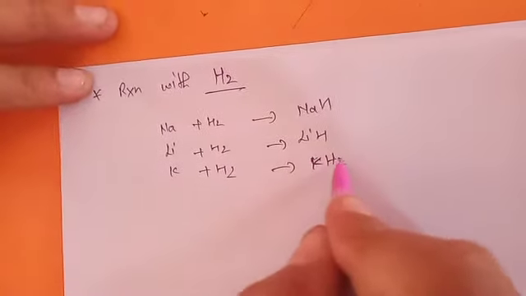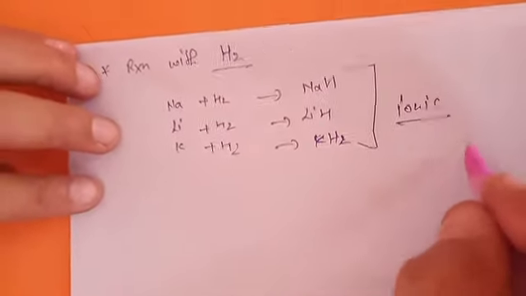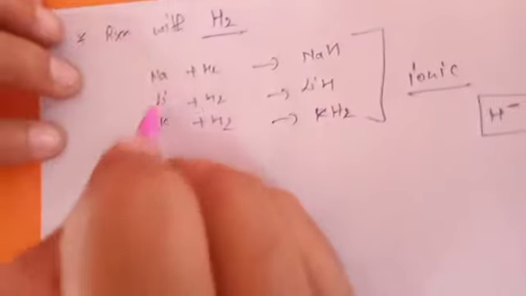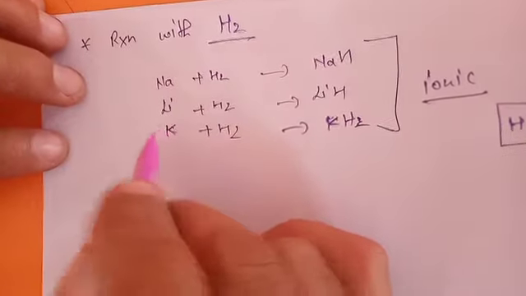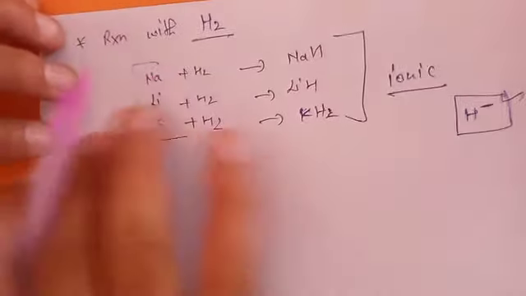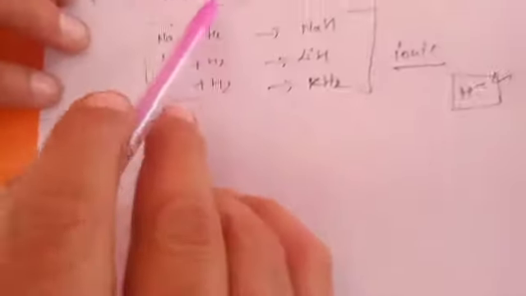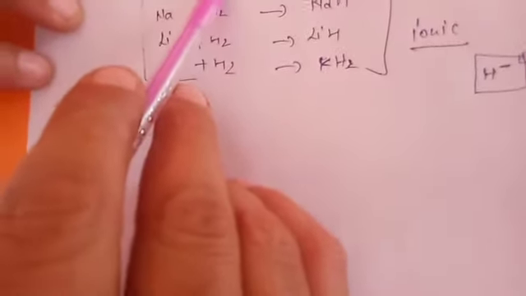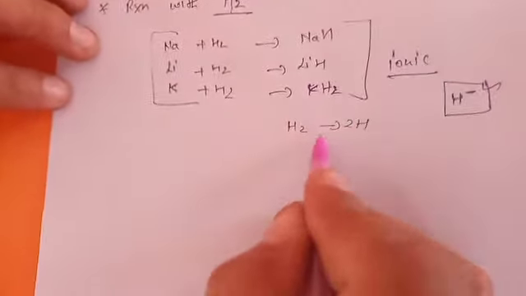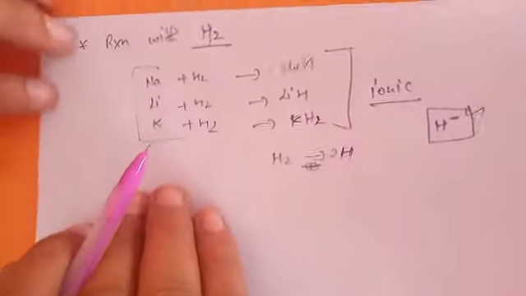These are all ionic in nature, as hydrogen acts as H negative and the metals act as positive cations. Only reactive metals form hydrides. Non-reactive elements do not form hydrides at room temperature, because hydrogen is a quite stable gas. It is not easy to break H2 into two separate H atoms; it needs a high amount of energy. That is why it does not react with less reactive elements.